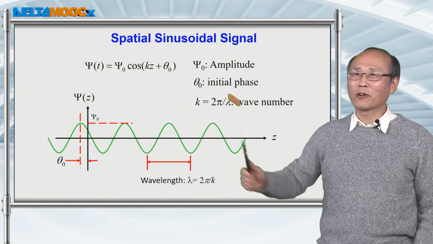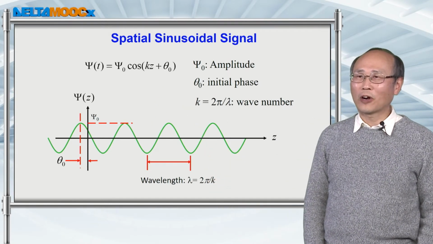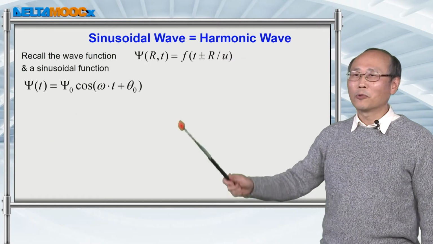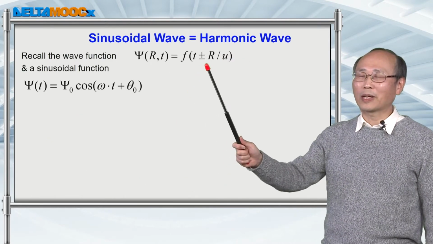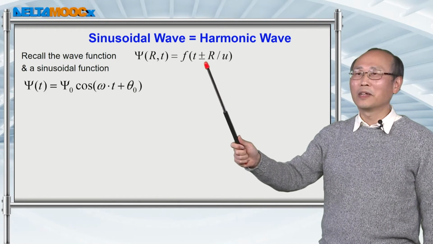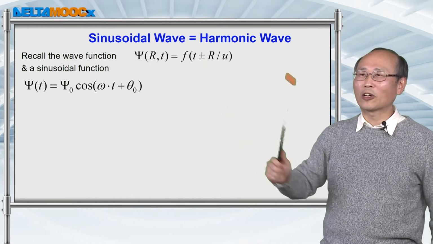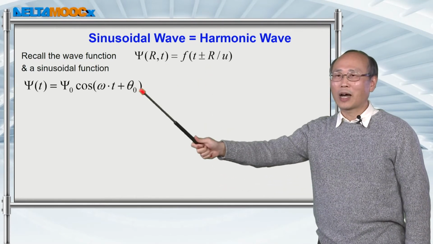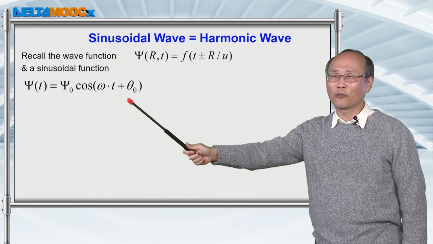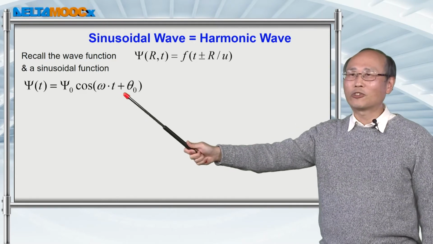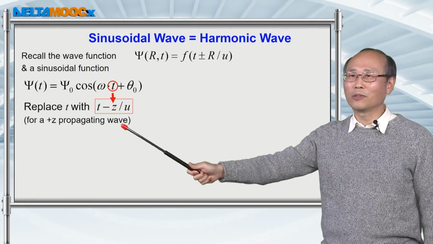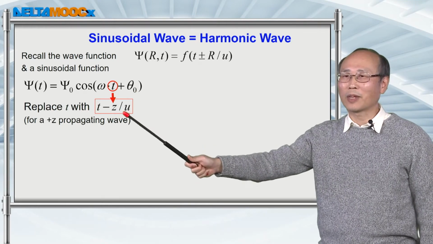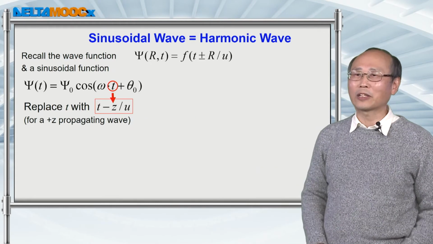Now we want to borrow this sinusoidal function to describe a wave propagating in space. But we know that a wave propagating in space over time is described by a wave function of this form. So let's just borrow this sinusoidal function of time and change the variable t to t minus z over u. Suppose this wave propagates along the z direction.